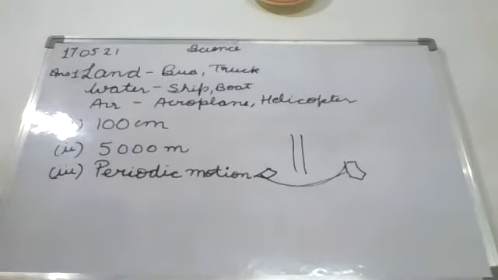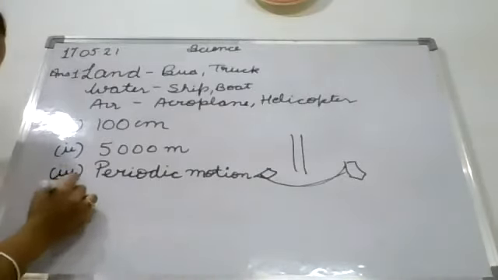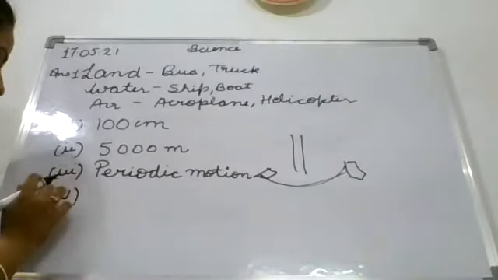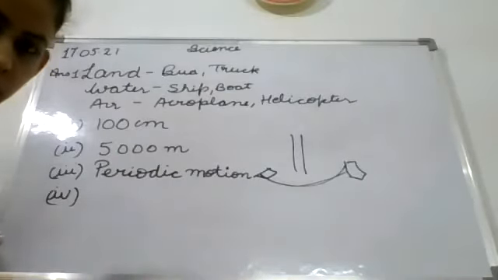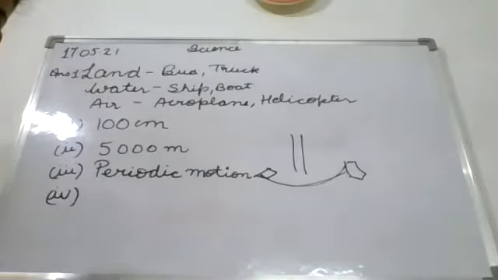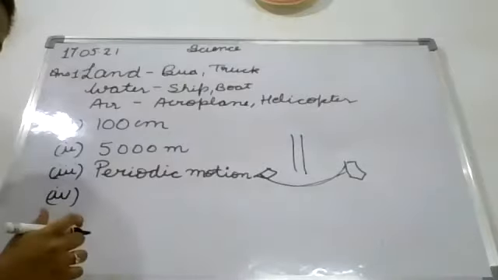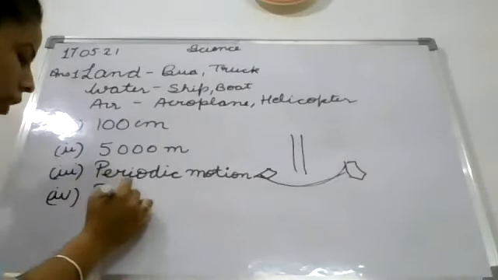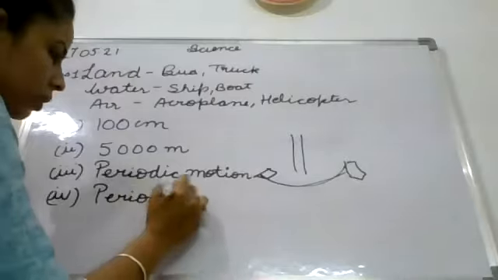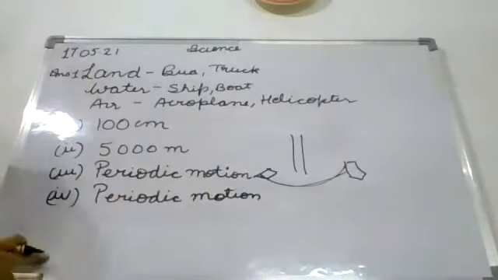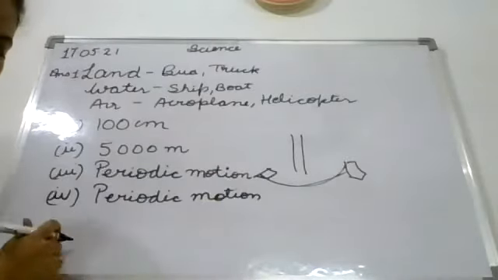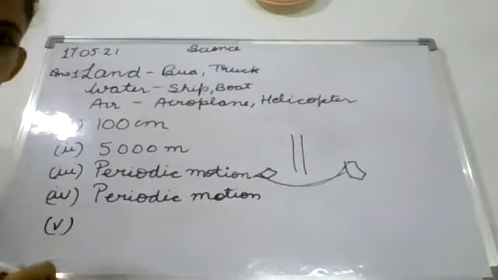Okay. So next is motion of a needle of a sewing machine is dash motion. Sewing machine we have discussed yesterday. Yes, Avni? Ma'am, periodic motion. Yes, periodic motion. Periodic motion. Now next is fifth, motion of a wheel of a bicycle is dash.